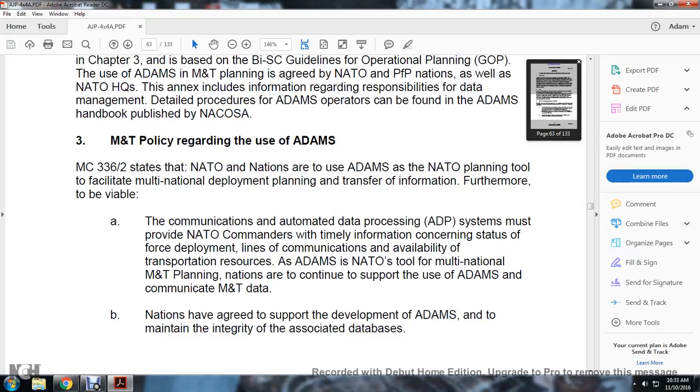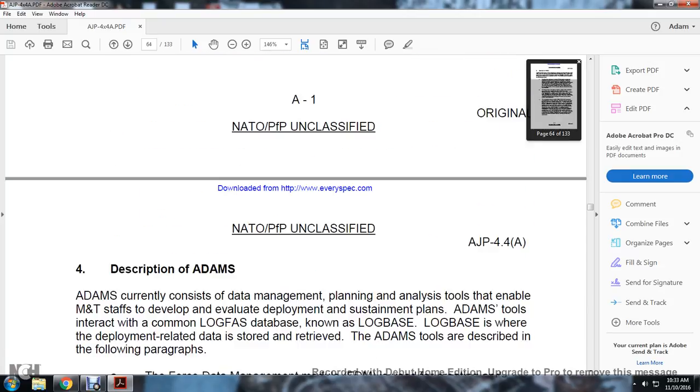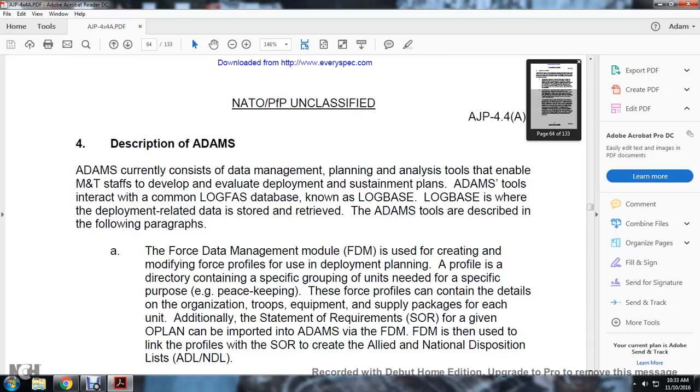for the multiple national movement and planning of the nations. Nations continue to support the use of the Allied Deployment and Movement System and communicate with the movement and transportation data. NATO has agreed to support the development of the Allied Deployment and Movement System to maintain integrity of the associated database. The description of the Allied Deployment and Movement System.